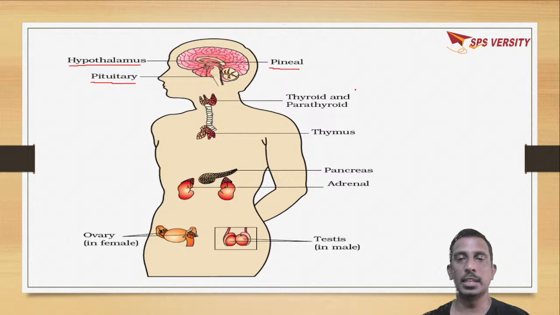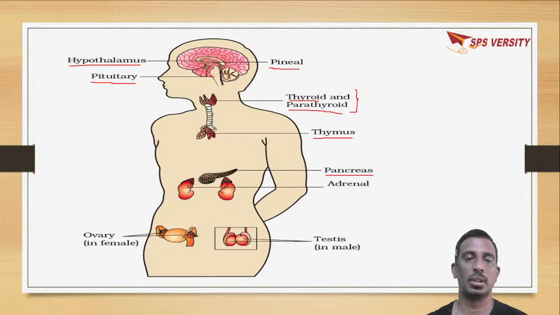In the neck region there are thyroid and parathyroid glands. Near the heart there is thymus. In the junction of stomach and duodenum there is pancreas. Above the kidneys there are adrenal glands.